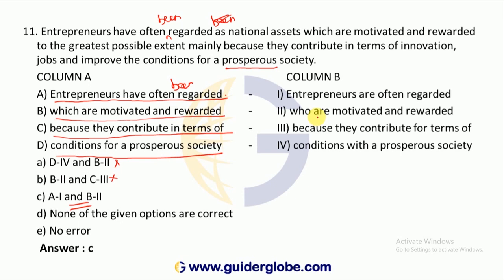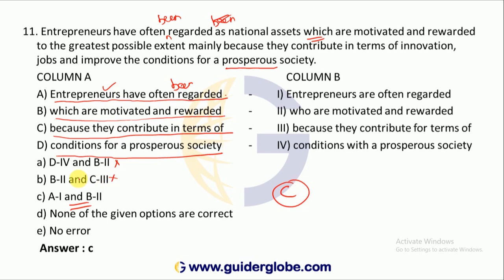who are motivated. See, entrepreneur means what? They. It is not a company owners. Okay, here which are motivated is there. Which are motivated is wrong. Which, when we will be using, third parties only we will be using. For human beings, we should not use which. We have to use who only. Suppose non-living things, we can use which. Living things, we have to use who only. So, option C is the correct answer.